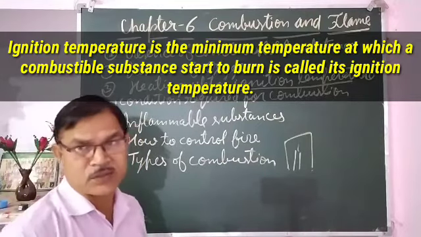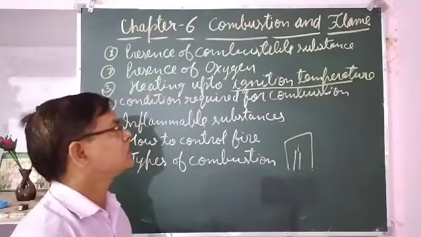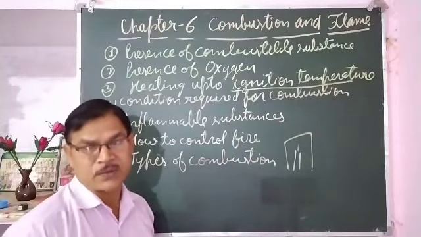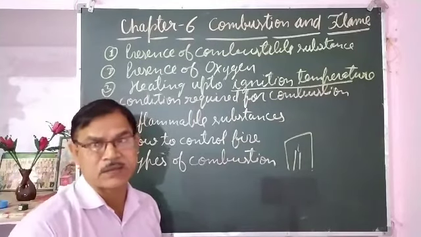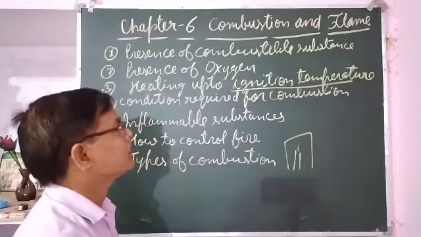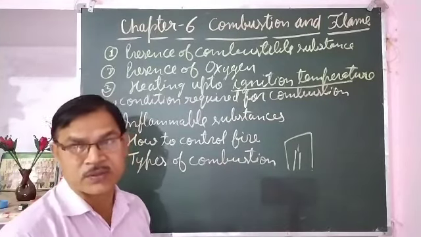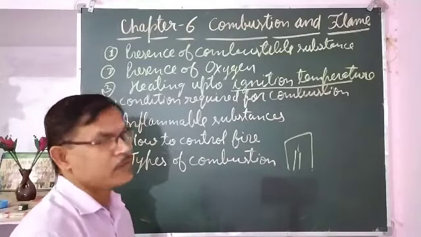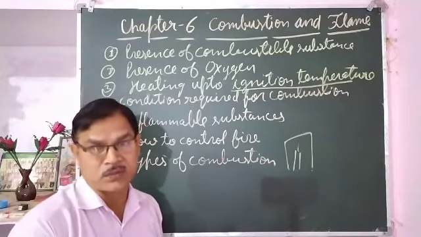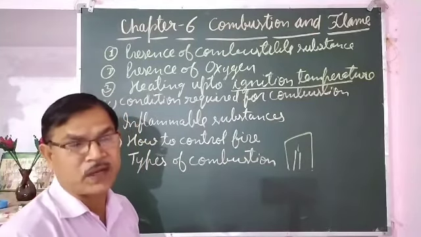Different substances start to burn at different temperatures. Some have low ignition temperature like petrol, LPG gas, CNG gas, and some have very low ignition temperature such as phosphorus. Some have higher ones, such as wood and coal, which burn at a higher temperature.